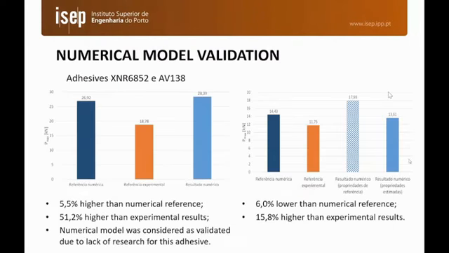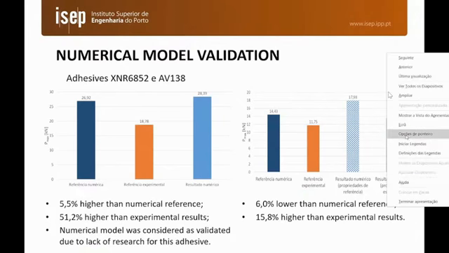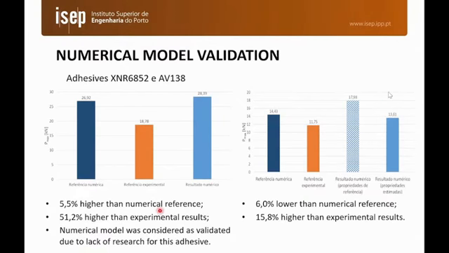In this validation, we are comparing the experimental reference and the numerical reference from a previous work with the numerical simulations carried out in this work. We can see that for the XNR adhesive, the match is good between the numerical results and the numerical reference, although slightly higher than the experiments.